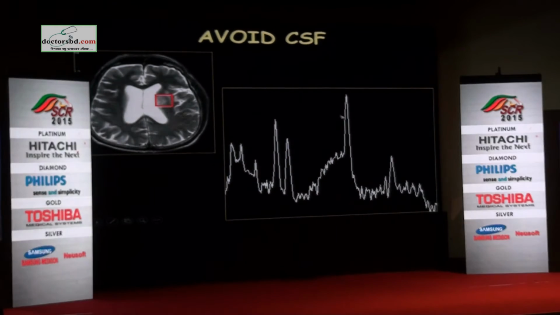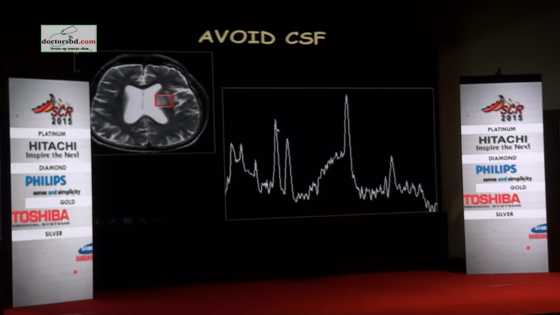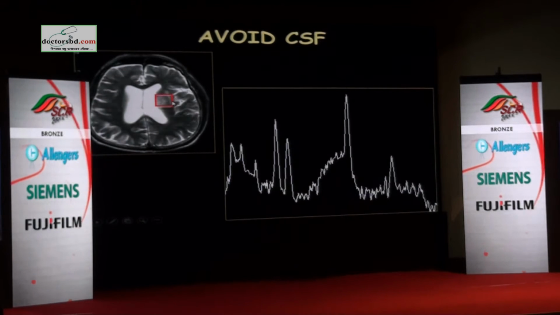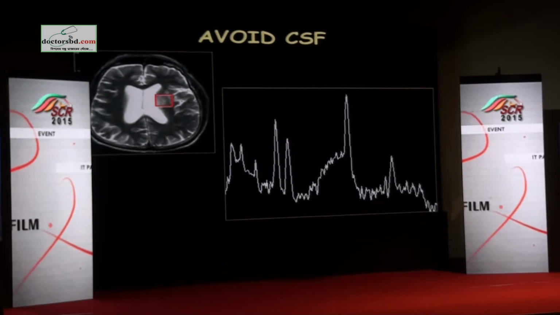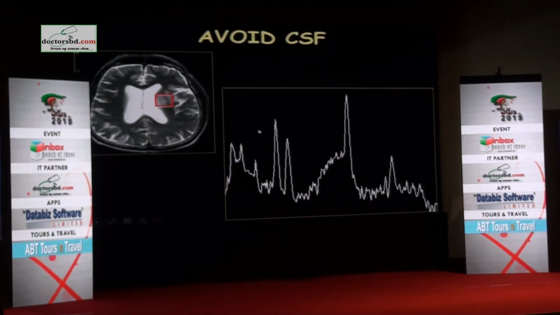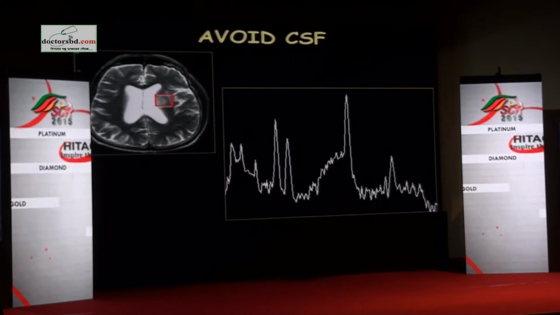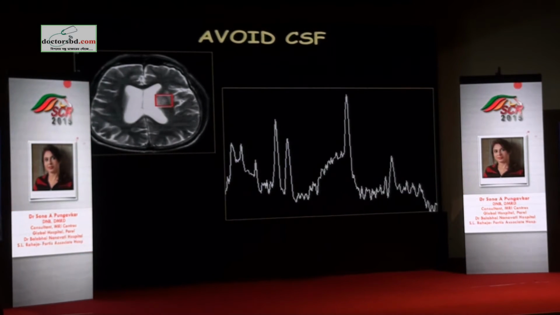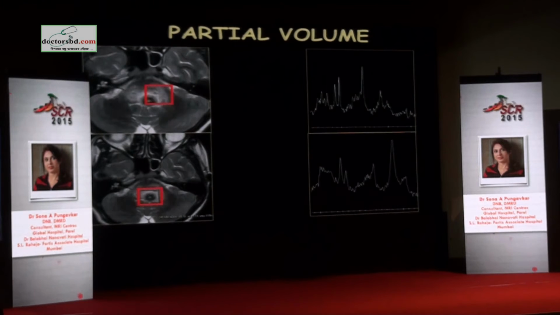Coming to what is happening to NAA, there is slight reduction, slight elevation of choline because we must be including a lot of gray matter here in terms of lentiform nucleus in the slice below. So there is slight increase in choline here. So what this tells me is we are looking at some kind of demyelination, which is a reversible disease, and it has not allowed a lot of neuronal destruction. And it is in the acute phase.